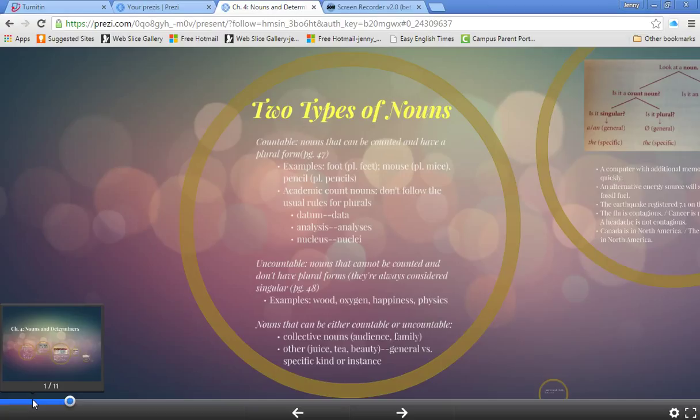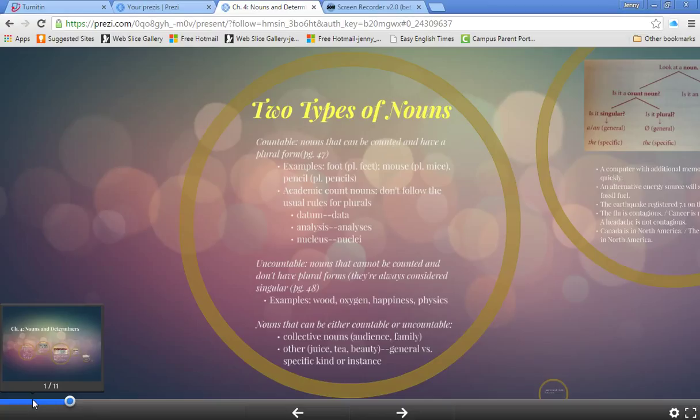and sometimes when the audience or family does something together, then it's uncountable, like the family travels to Europe every summer. But if the members of the family are acting individually, then it's countable. So the family disagree about where to go next year. So each family member disagrees with other family members. So you use the plural verb.